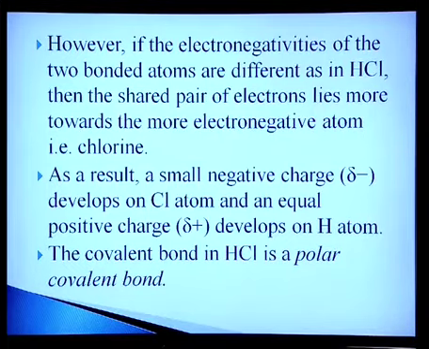The covalent bond in hydrochloric acid is a polar covalent bond. So, we can explain here polar and non-polar covalent bonds. If molecules are homonuclear, such as hydrogen and chlorine molecules, they will be non-polar. But if you take HCl, HF, etc., then bonding will be polar.